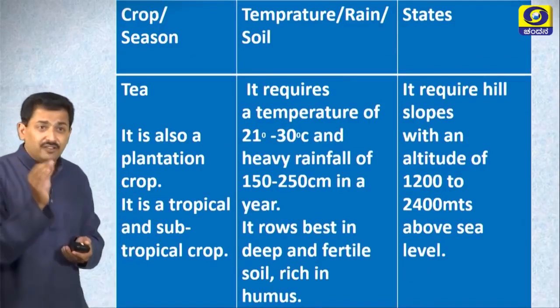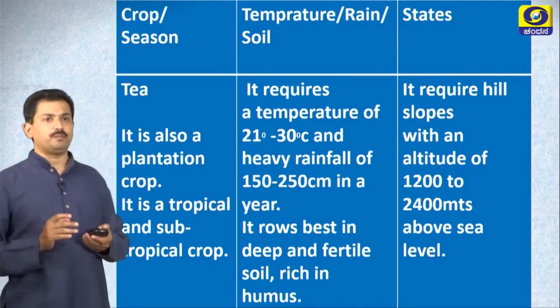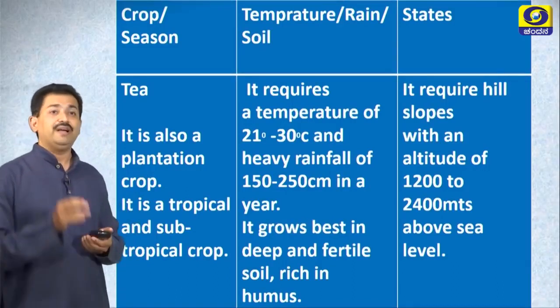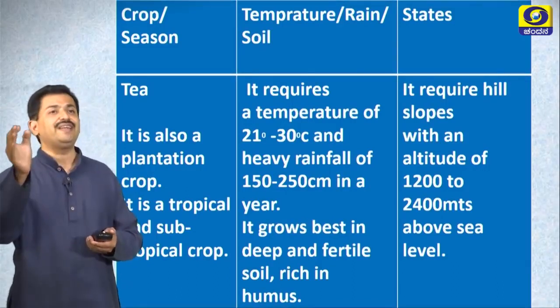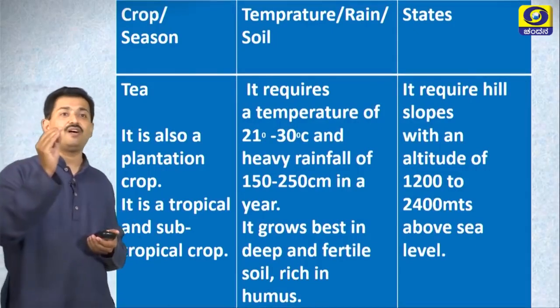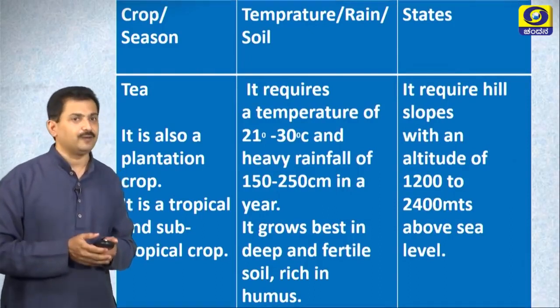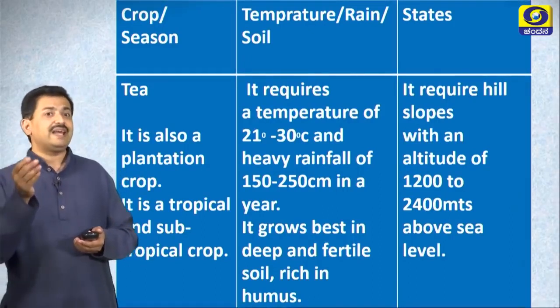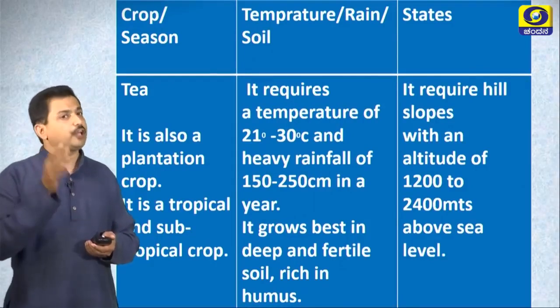Tea. It is also a plantation crop. It is a tropical and subtropical crop. Tea crop requires 21 to 30 degrees Celsius of temperature, 150 to 250 centimeters of rainfall a year. It grows best in the deep and fertile soil rich in humus.